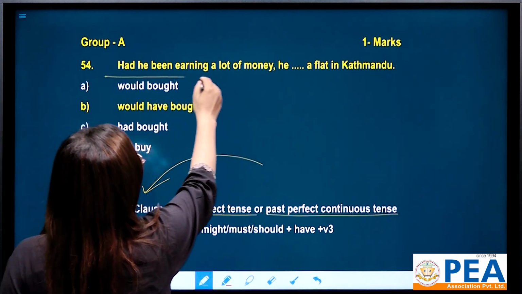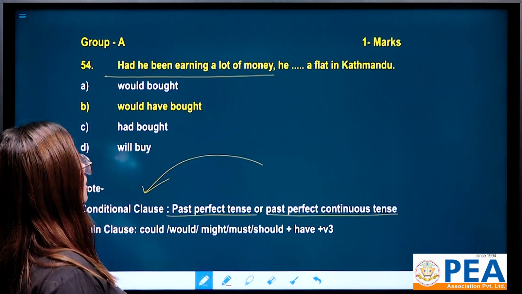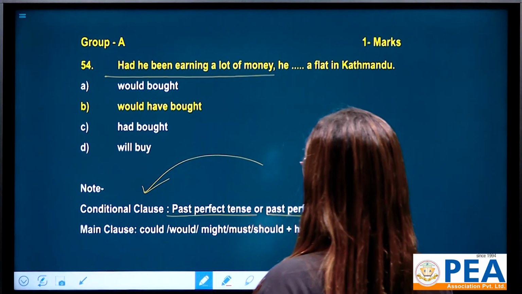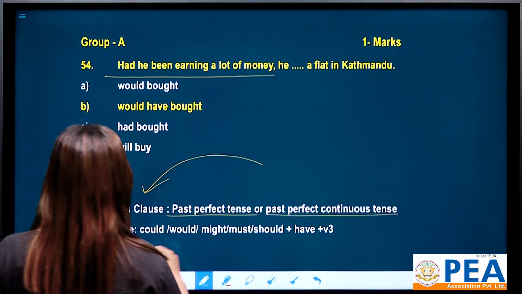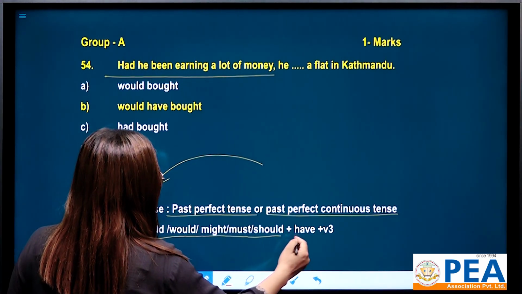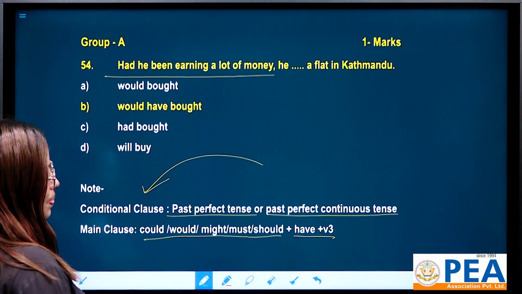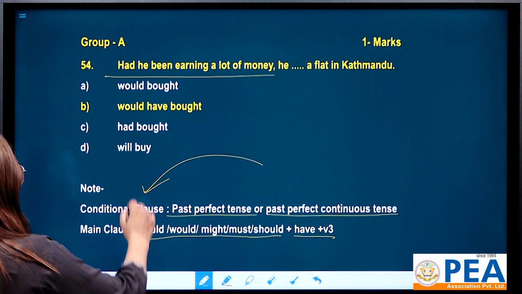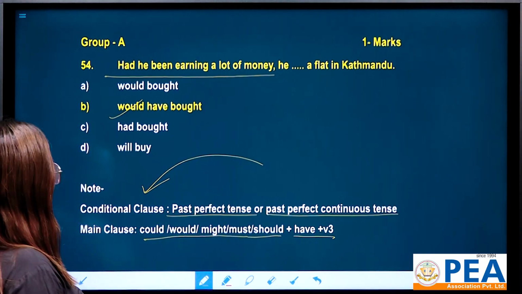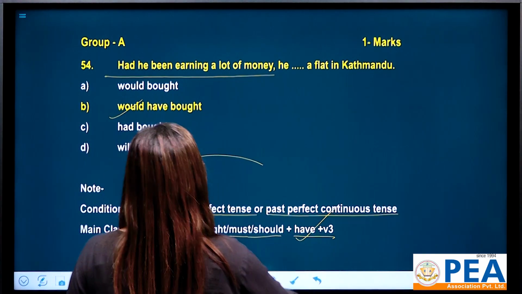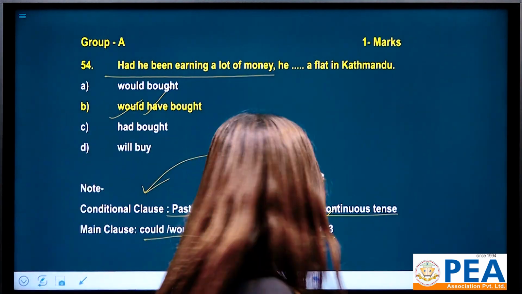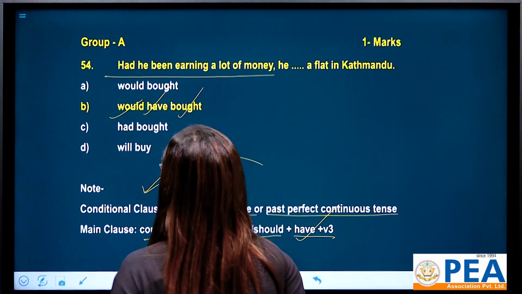Look at here. Yes, had he been earning a lot of money means it has past perfect continuous tense, right? And you must write either would, could, might, must, should plus have plus verb 3. So probable option is would, could, might, must, should. You have to take one, that is would, right? And you must have. Have is compulsory, mandatory. So have is there. And third form of verb, that is bought. Would have bought.